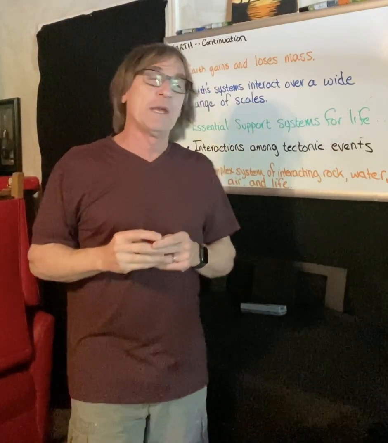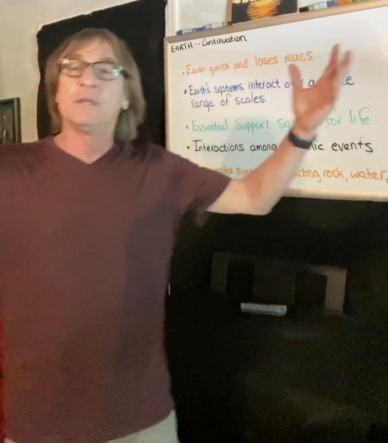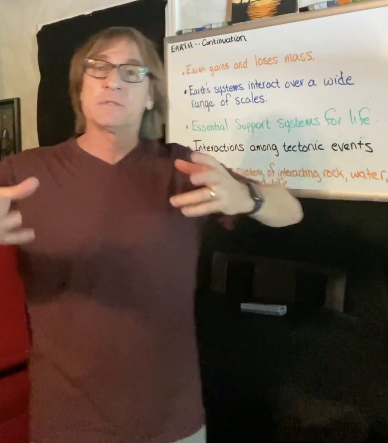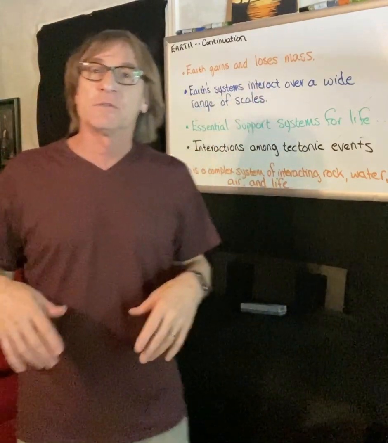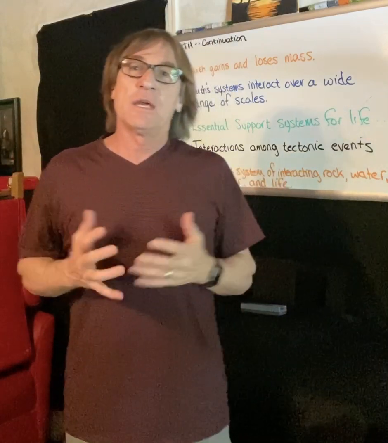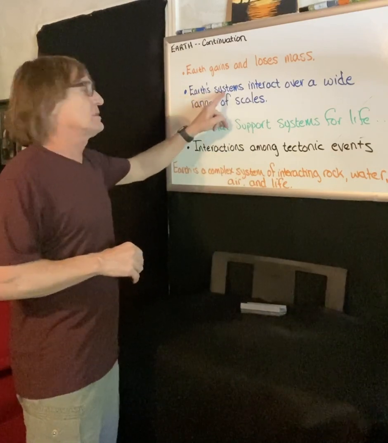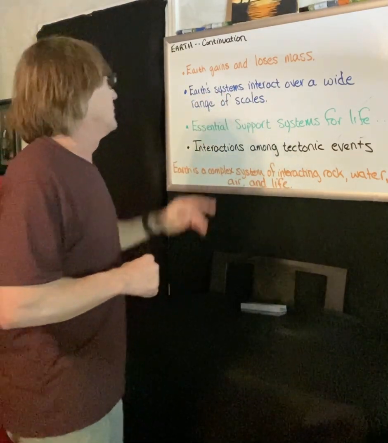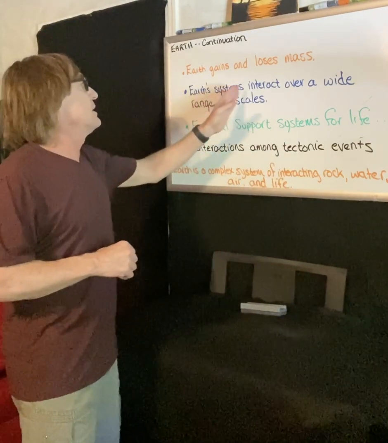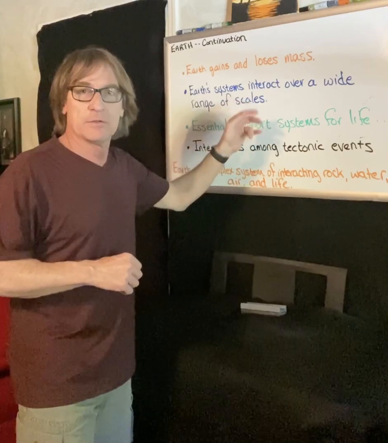So again, one of the ways that the Earth gains mass is through incoming meteorites and comets. That's just one way. And one of the ways that it loses mass is through the escape of gases into space. Let's look at the second part of this. Earth's systems, and remember we talked in that first video about the systems of Earth. Earth's systems interact over a wide range of scales.